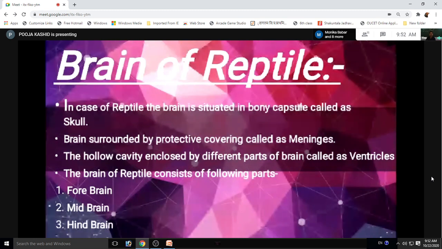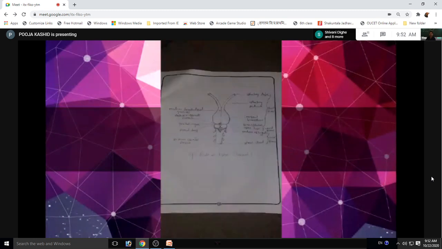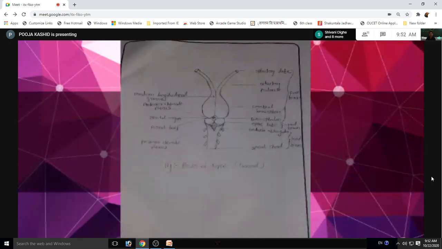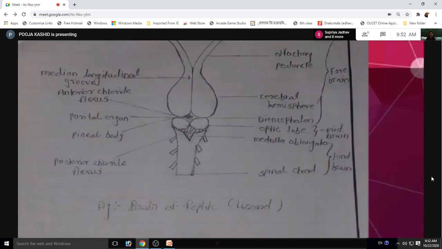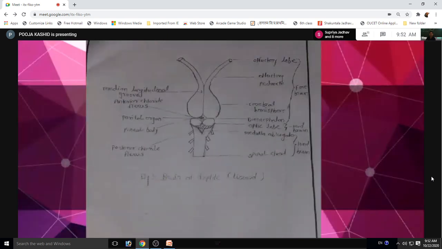So we can see the first diagram of the reptile brain. In this diagram, olfactory lobe, olfactory peduncle, cerebral hemisphere and diencephalon are the parts of the forebrain. And optic lobe is part of midbrain. Medulla oblongata and spinal cord are the parts of hindbrain. The two cerebral hemispheres are separated from each other by a median longitudinal groove. In reptiles, the parietal organ and pineal body are present.